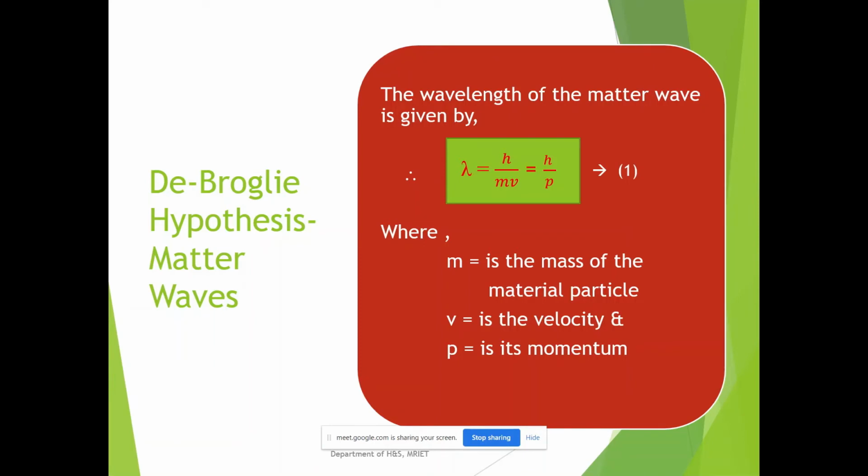So what is the de Broglie hypothesis? De Broglie suggested that just like light, any material particle which is in motion will sometimes exhibit particle nature and sometimes exhibit wave nature. This is called the wave particle duality of matter.